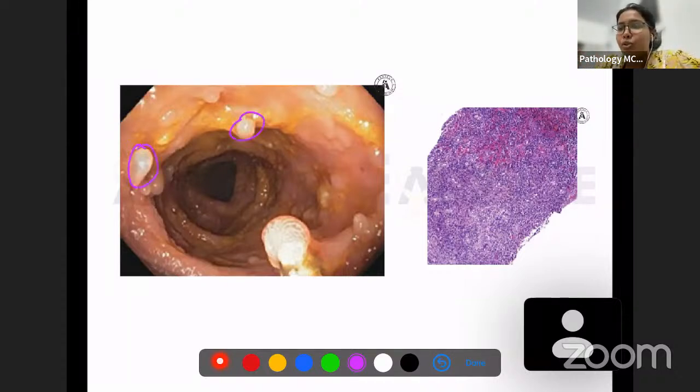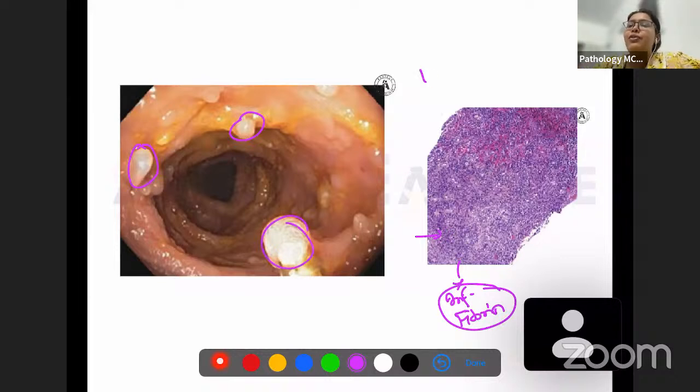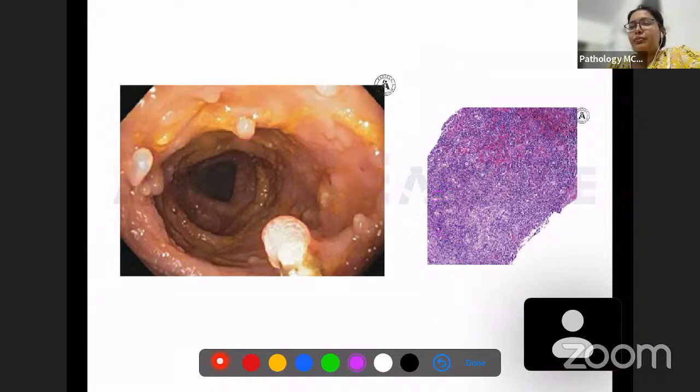Okay, when the microscopy is done, you can see there are no glands here, nothing like that, just inflammatory cells. Yeah, and fibrin. So this is what pseudopolyp is. This is a case of ulcerative colitis where you can see pseudopolyp. It looks like something is protruding, it looks like a polyp, but it does not have any characteristics of the origin tissue. So this is what pseudopolyp is.